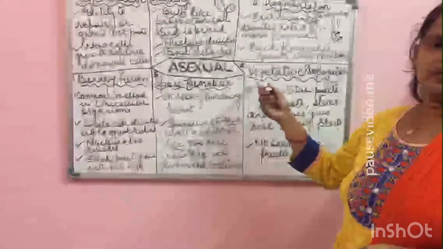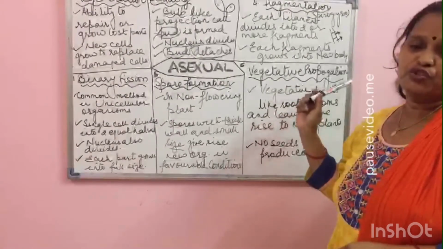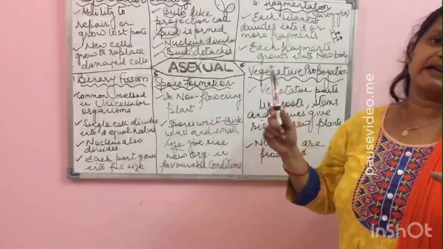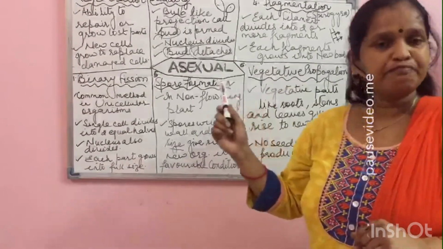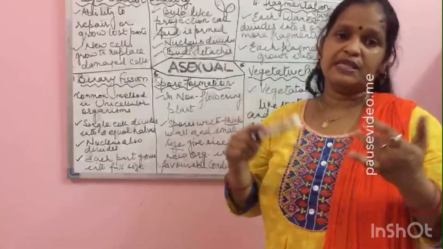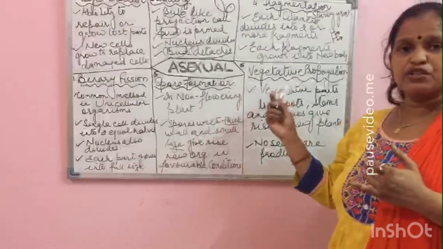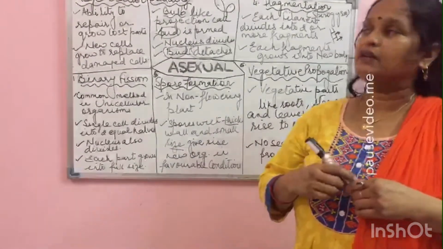Okay, the last method of asexual reproduction is vegetative propagation. Vegetative propagation means the vegetative parts play an important role in this method. Now, what are the vegetative parts of the plant? They are roots, stem and leaves. तो जो vegetative propagation है इसमें ये roots, stem और leaves participate करते हैं.